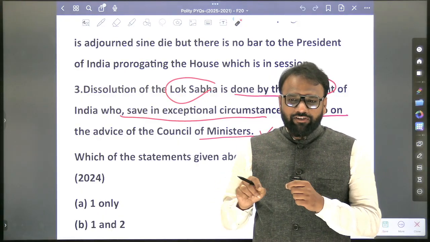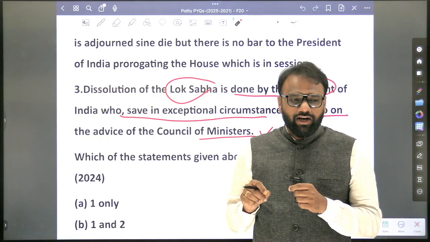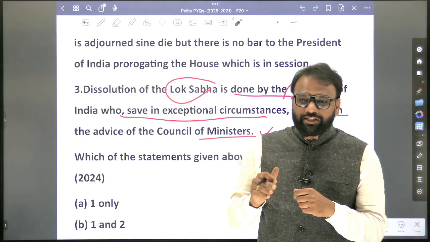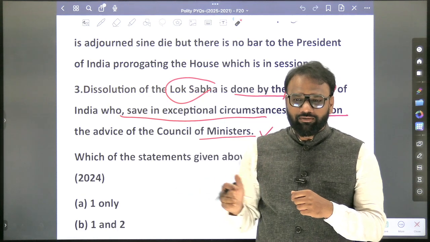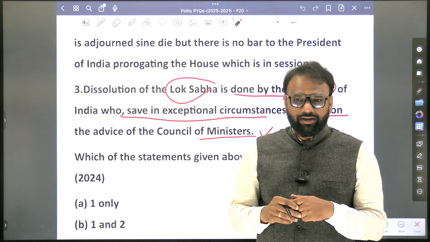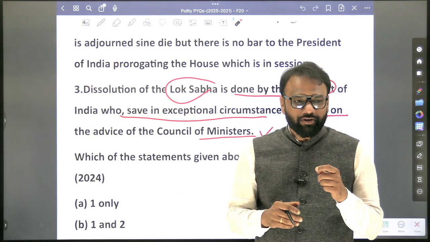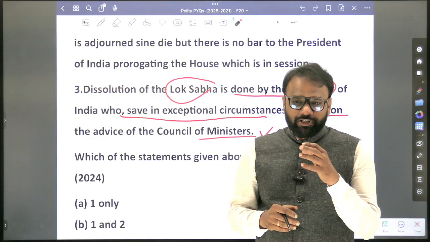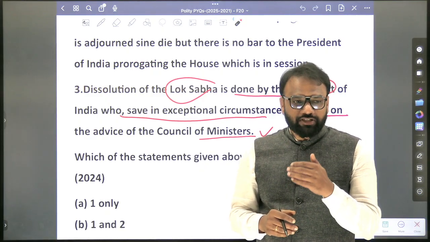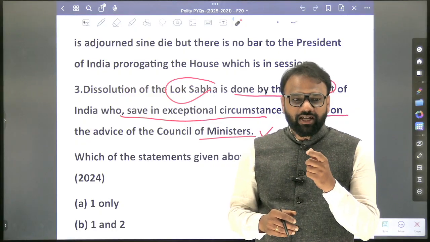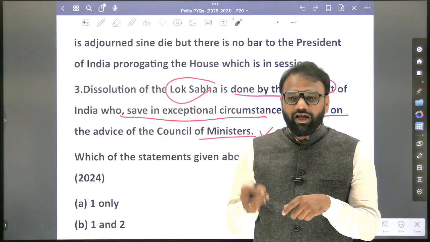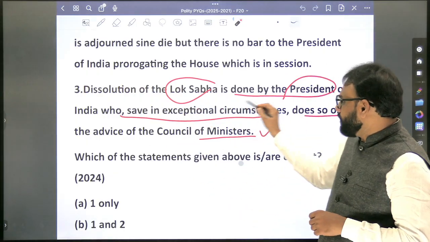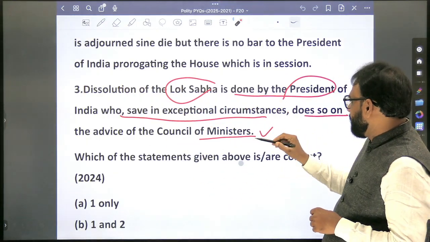Next, in between, the Council of Ministers have not given the recommendation, but still the President wants to dissolve. Can he dissolve or not? Yes. If the President understands that the present government is not enjoying the confidence of the Lok Sabha, then the President can use it as a discretionary power and dissolve.